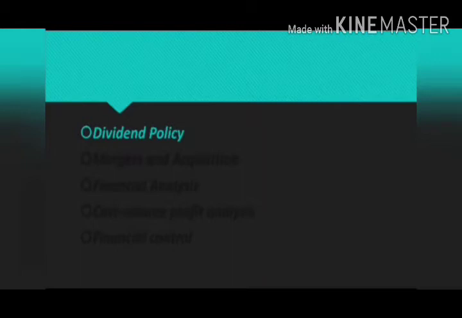Next one is mergers and acquisitions. Merger is a process by which one company is merged into another, and acquisition refers to the purchase of a business.